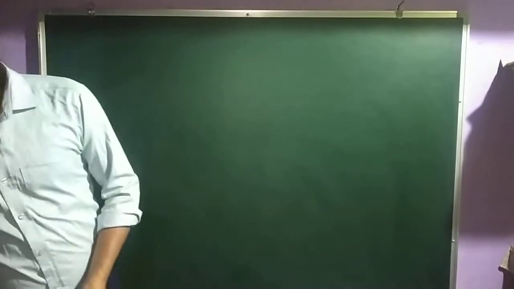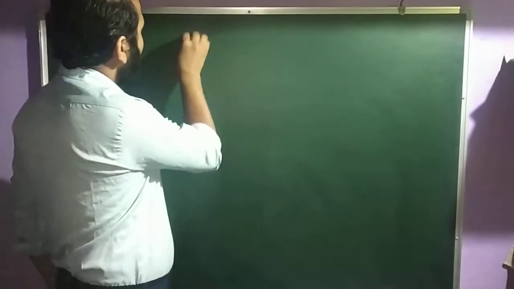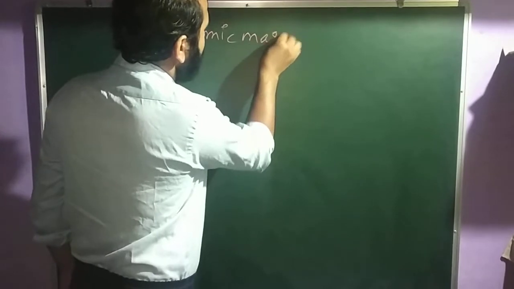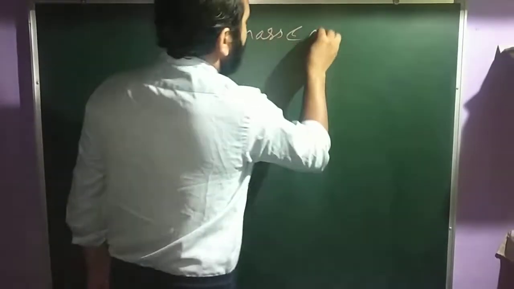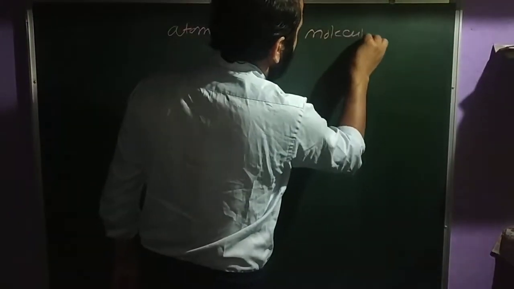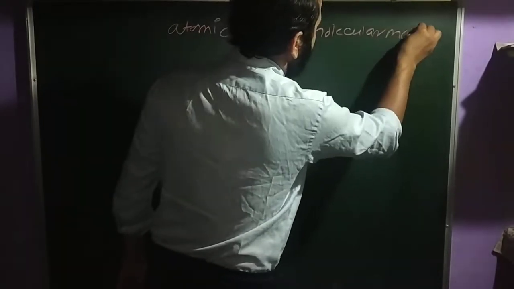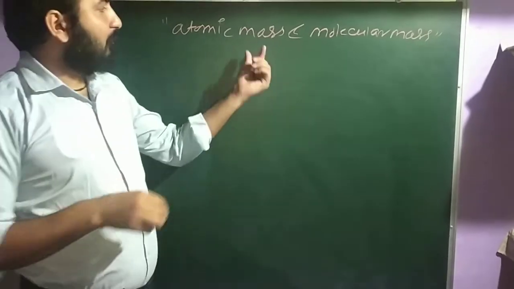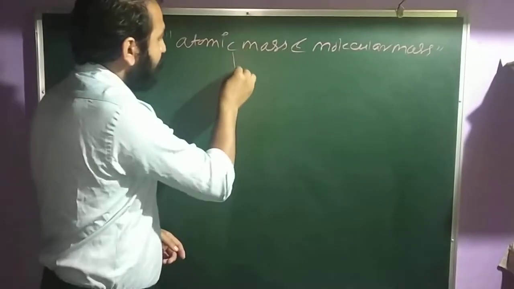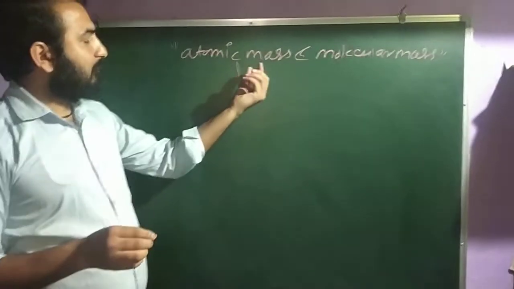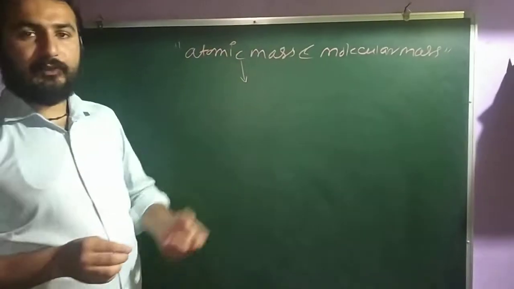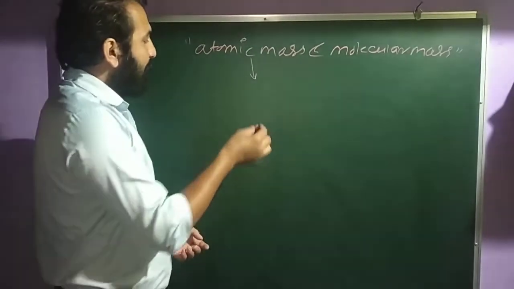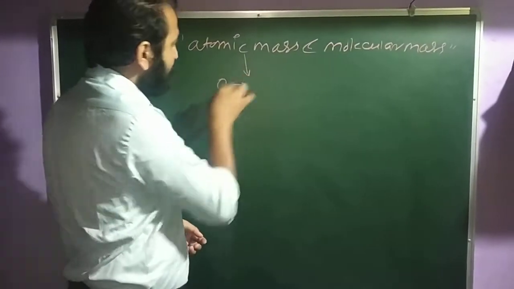Now we discuss the atomic mass and molecular mass. What is atomic mass? The mass of any atom of an element is called atomic mass. Suppose you have oxygen.